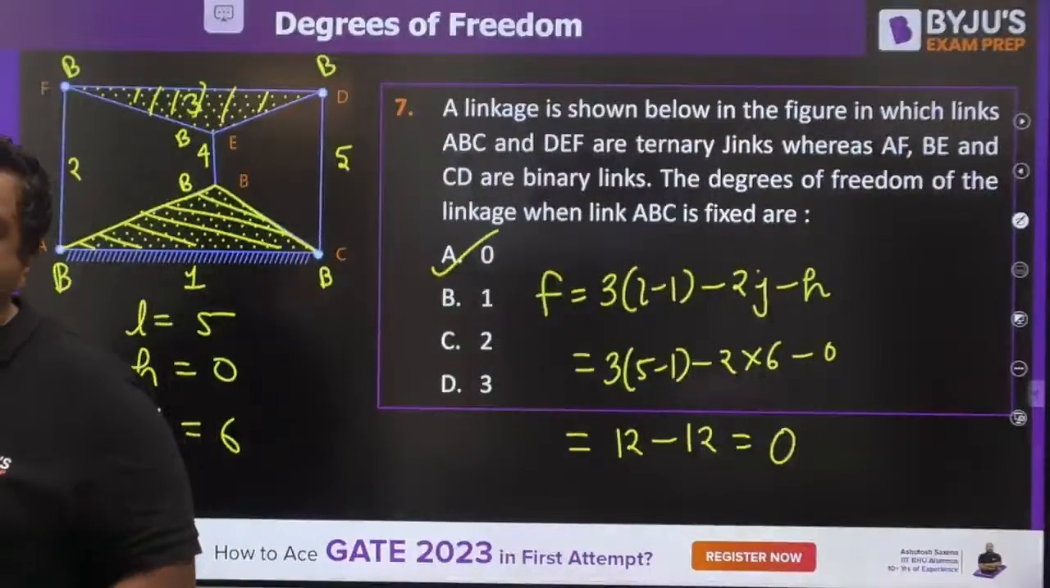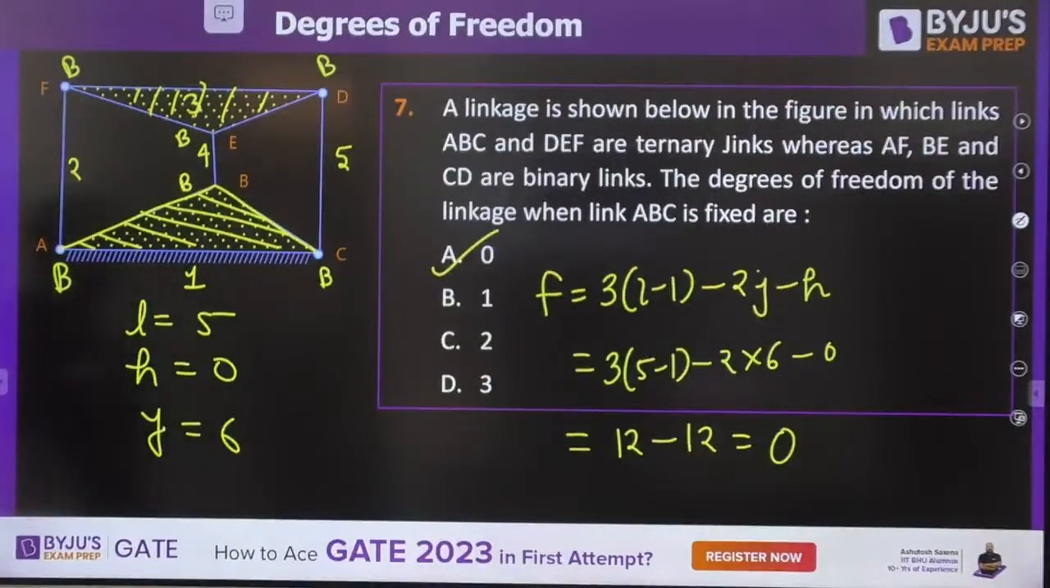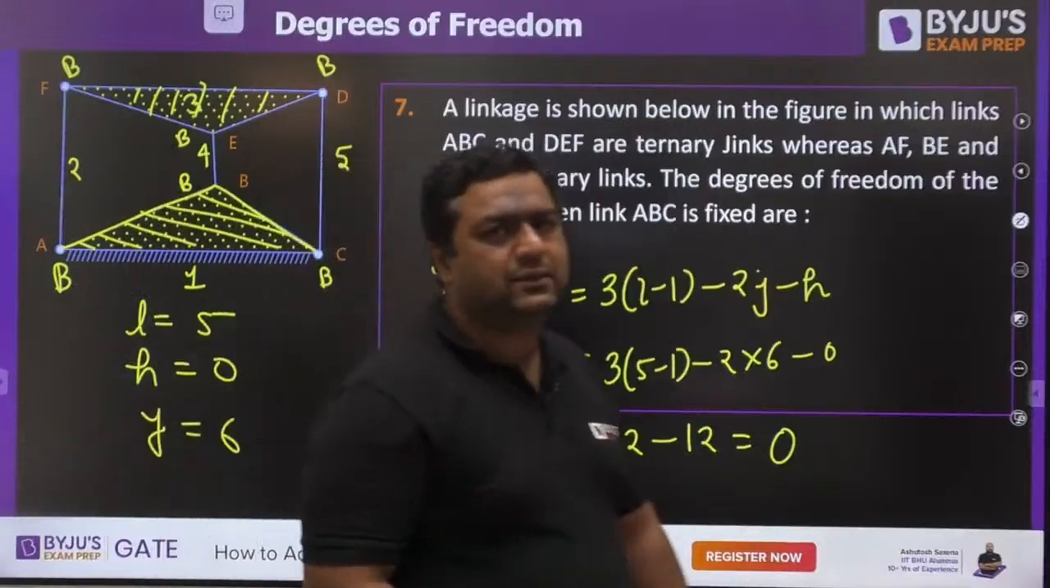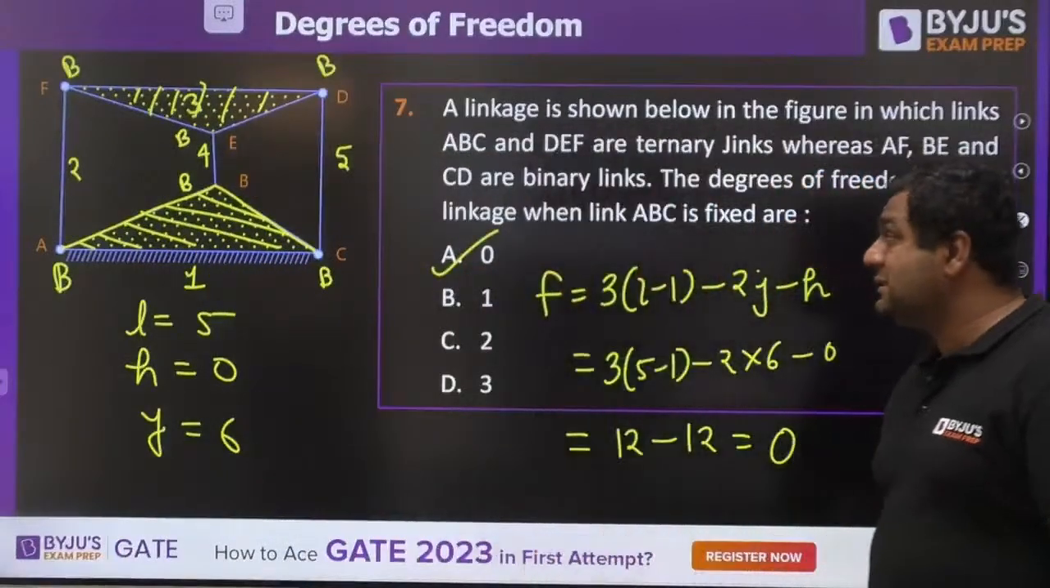Very good, Midun. Very good, Abhimanyu. A is going to be the answer for this. Wonderful, guys. Let's move further.